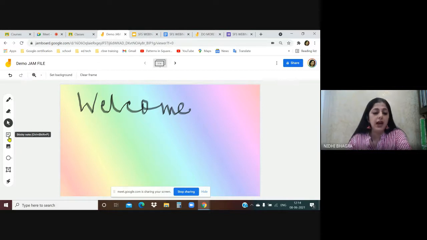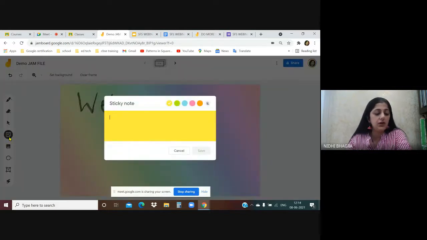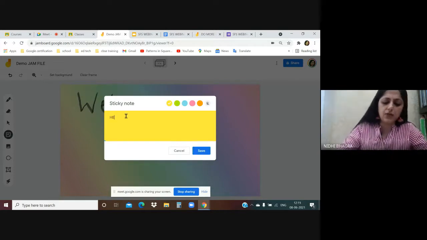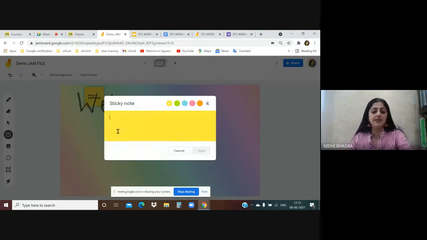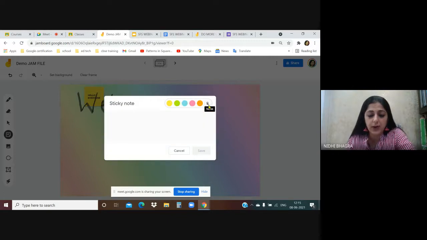Sticky note. As I click on the sticky note, a sticky note appears and you can write text. As of now, let's say I'm just writing. So this is the text. You can save. There are various colors of the sticky note. You can choose any color. White color is also there. So there are various colors you can choose.